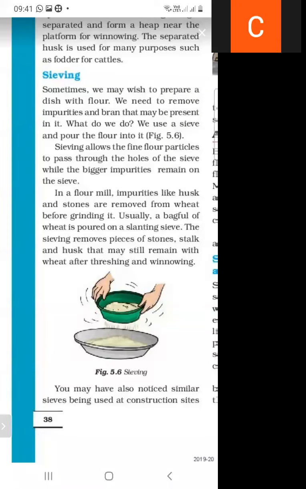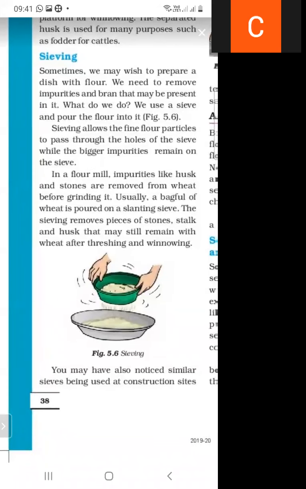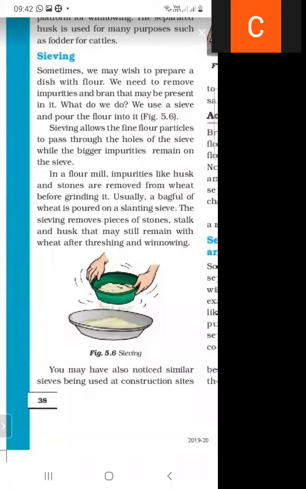How does this process occur? Because of sieving, the very small fine particles of flour pass through the sieve, while the bigger impurities remain on the sieve. So what is sieving?